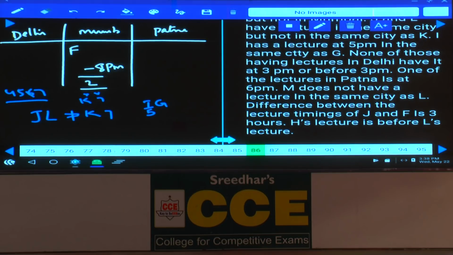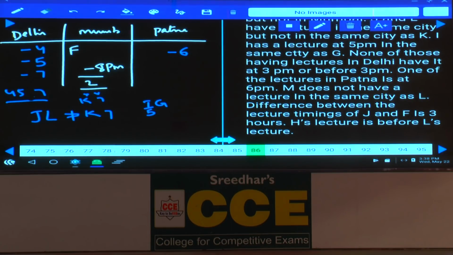Now 6 cannot be here. Now we are able to determine this. As 6 cannot be here, one of this is at 6 p.m. in Patna. If 6 p.m. is at Patna, here it must be 4, 5 and 7. Now these 4, 5 and 7.